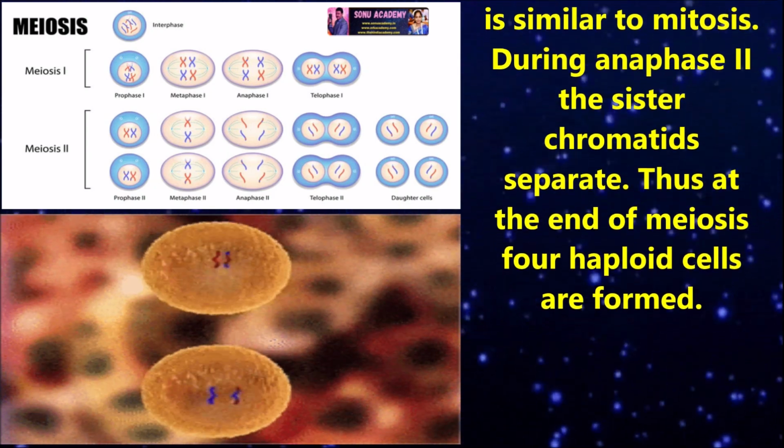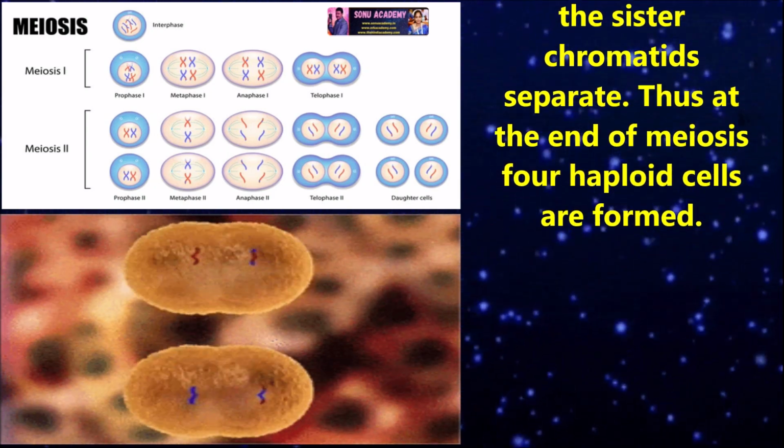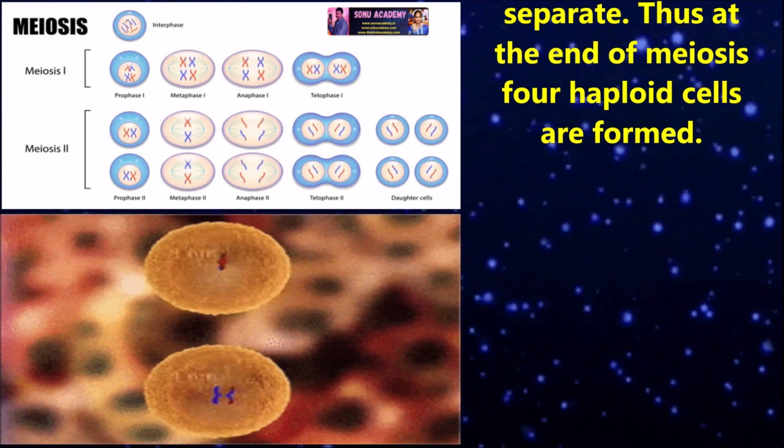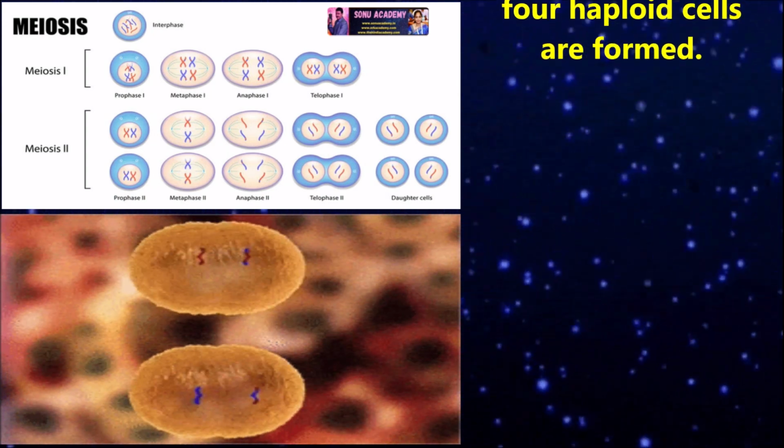Meiosis 2 is similar to mitosis. During anaphase 2, the sister chromatids separate. Thus, at the end of meiosis, 4 haploid cells are formed.